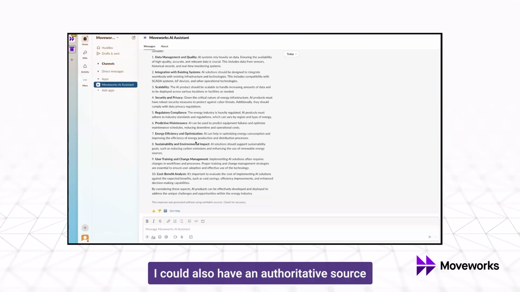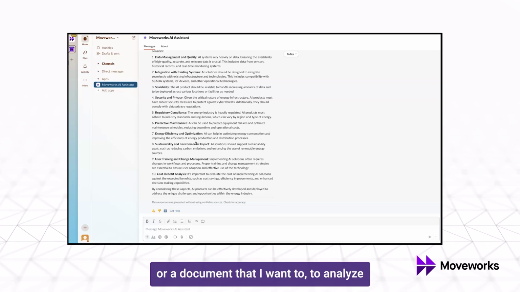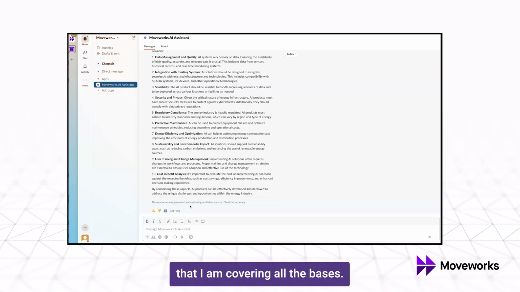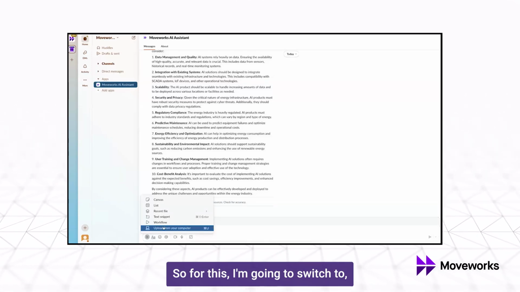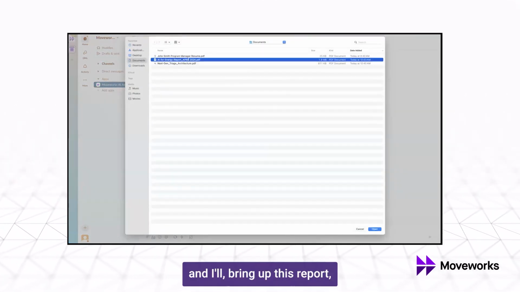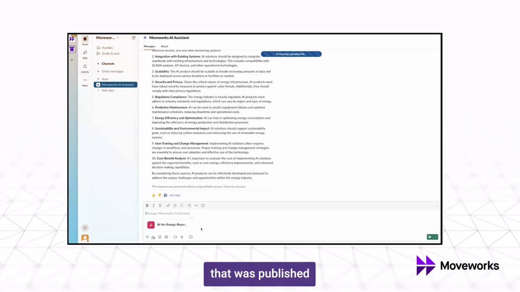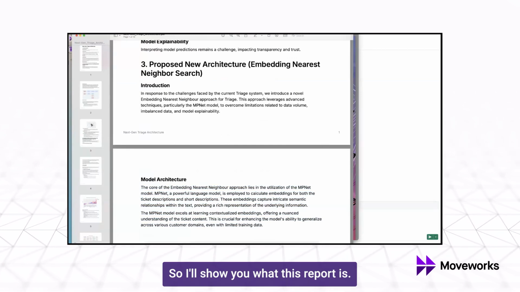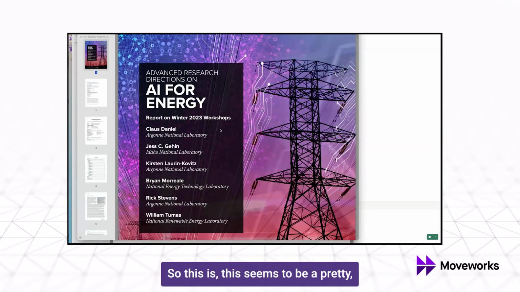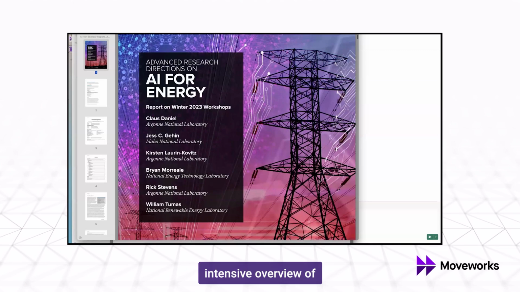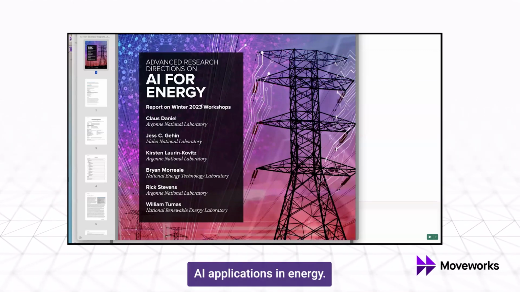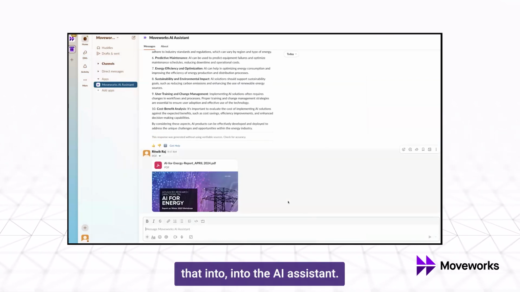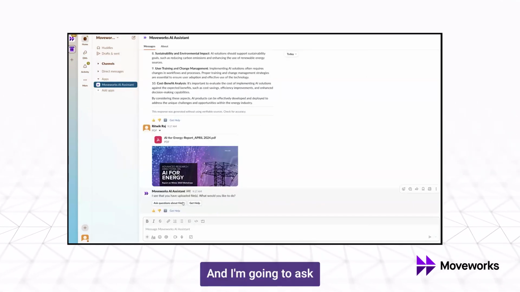Now, I could also have an authoritative source or a document that I want to analyze to make sure that I am covering all the bases. So for this, I'm going to switch to Brief Me, and I'll bring up this report that was published by the Argonne National Lab. So I'll show you what this report is. So this seems to be a pretty intensive overview of AI applications in energy. It's a 70-page file.